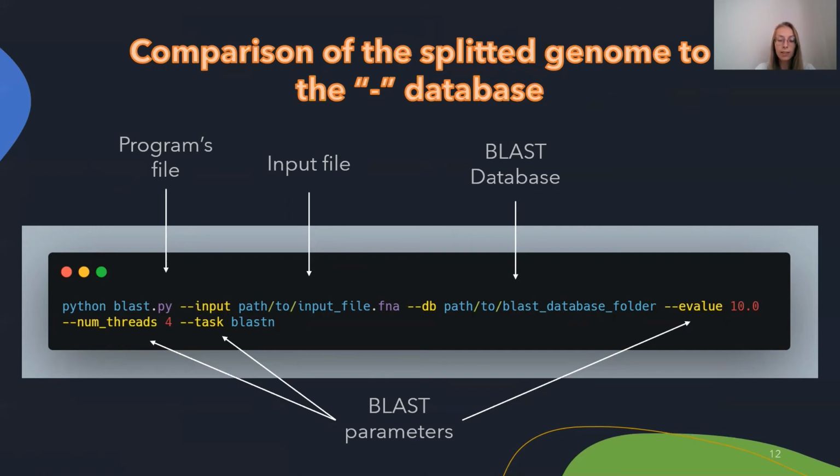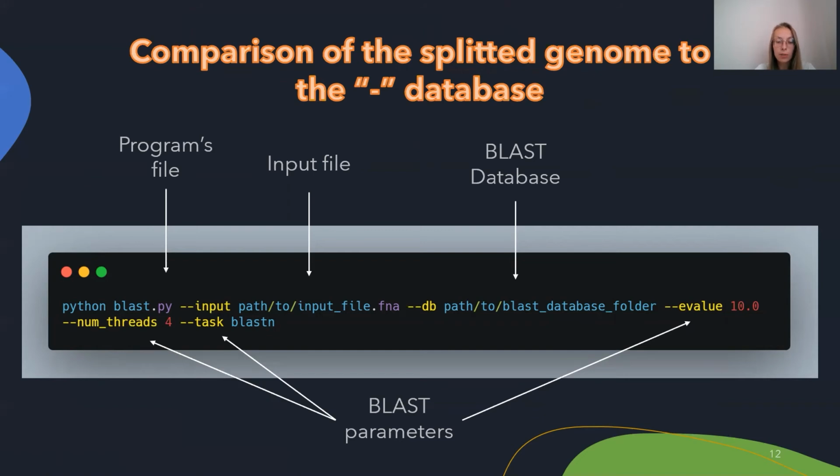Then 2 new files are formed, hits and no hits. The hits file contains fragments that match the database, and the no hits file contains fragments that do not match the sequences in the database. After comparing the target genome with the negative database, the information about the sequences unique to the target genome was obtained, and they are written to the no-hits file.